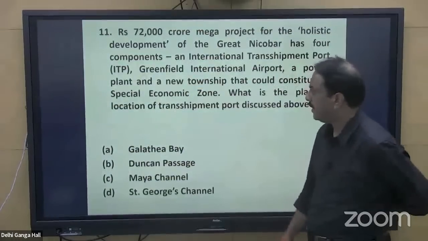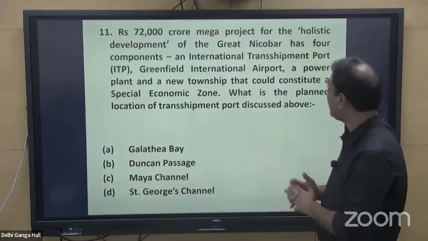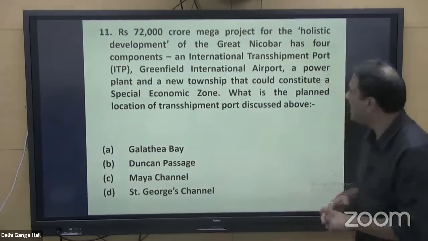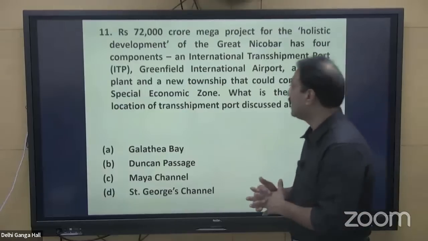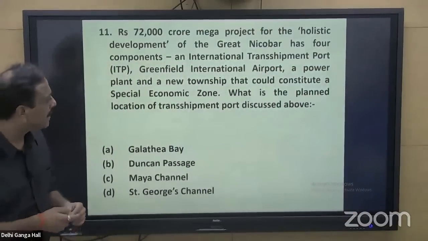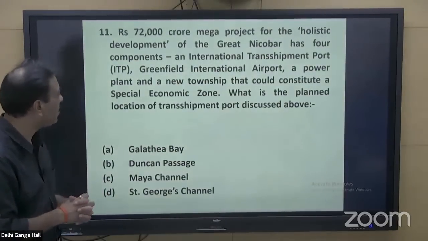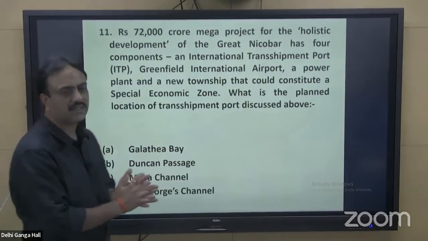Next question, question number 11. The Rupees 72,000 crore mega project for the holistic development of Great Nicobar has 4 components: an international transshipment port, a greenfield international airport, a power plant, and a new township that could constitute a special economic zone, SEZ. What is the planned location of the transshipment port discussed above?